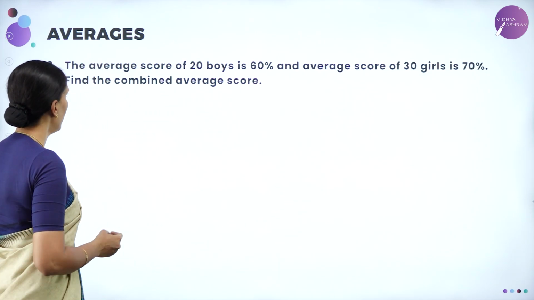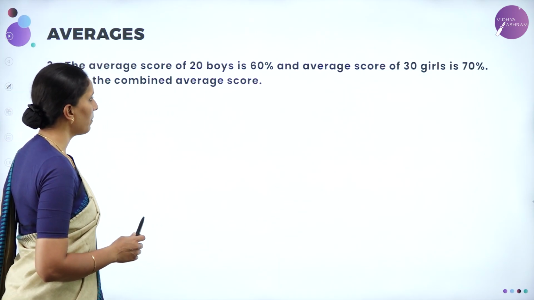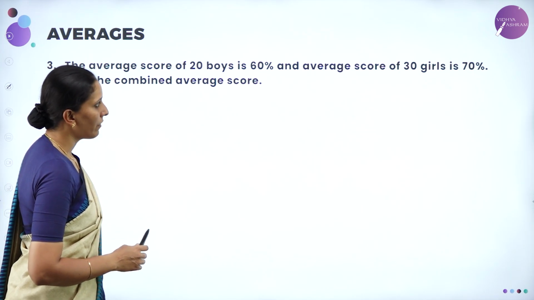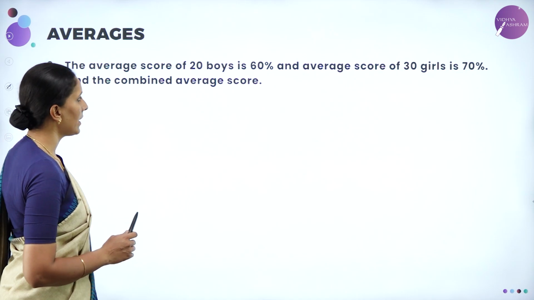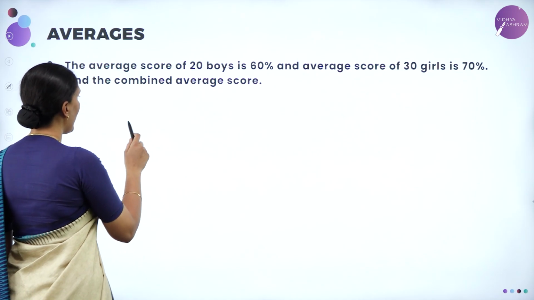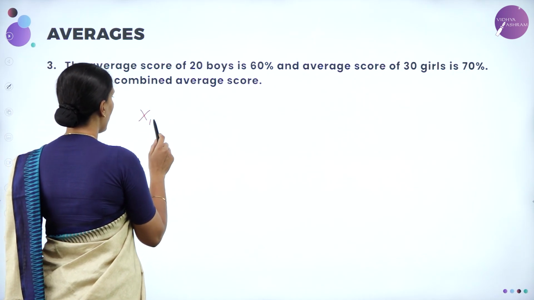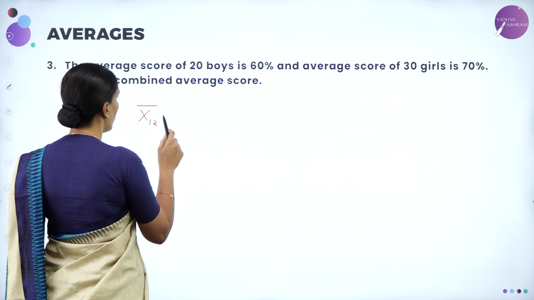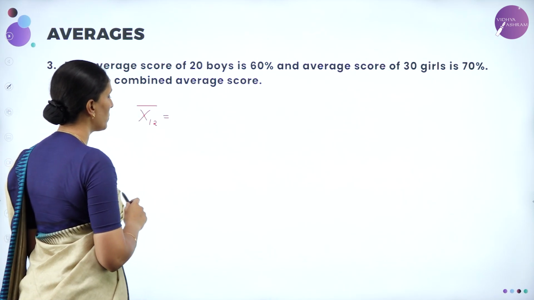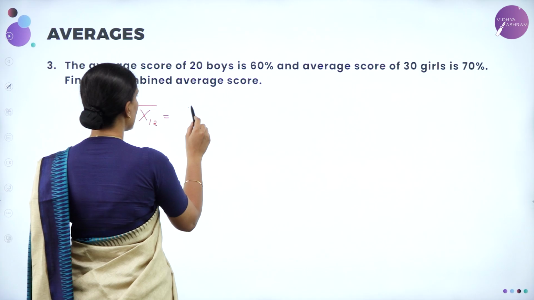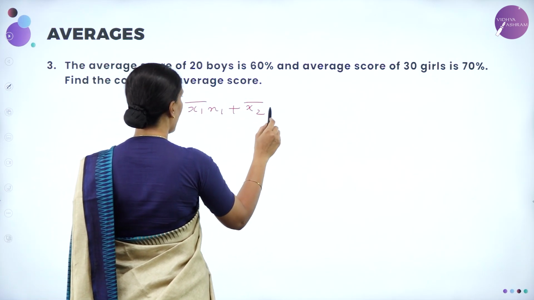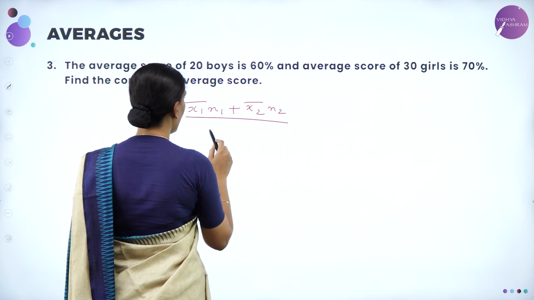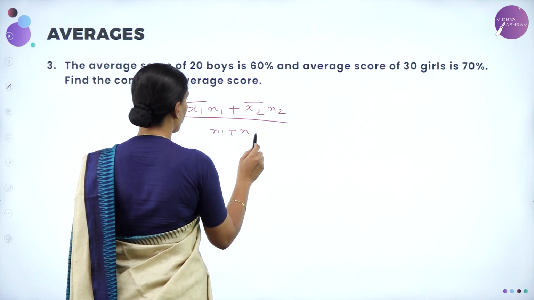Next question. The average score of 20 boys is 60% and the average score of 30 girls is 70%. Find the combined average score. So the combined average is denoted by x12 bar. It is assigned to two different groups here. So let me consider this as x1 bar n1 plus x2 bar n2, whole divided by n1 plus n2.